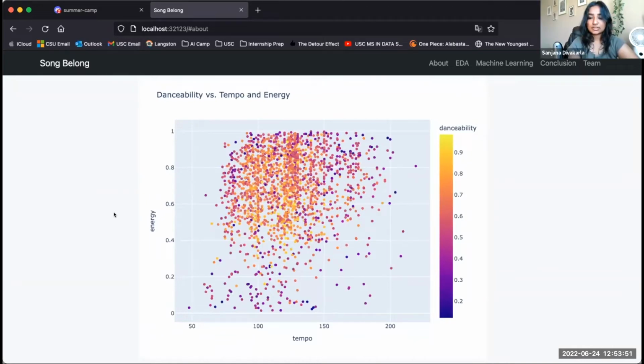So we used a correlation matrix to see how danceability, tempo, and energy interact with each other. Though the clustering was not as strong, we can still see that the danceability was higher when the energy was high. You can also see that there were vertical lines formed by the data. This is visible when the tempo is at around 100, 125, and 150. This shows that a lot of songs actually use the same tempo.